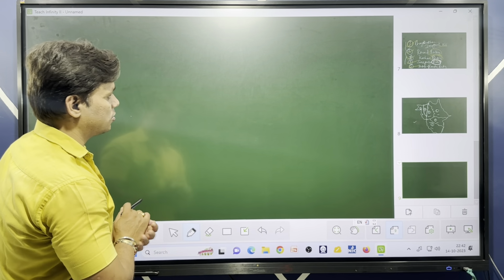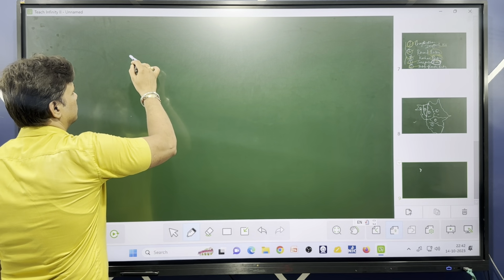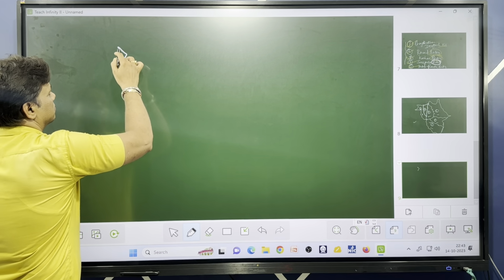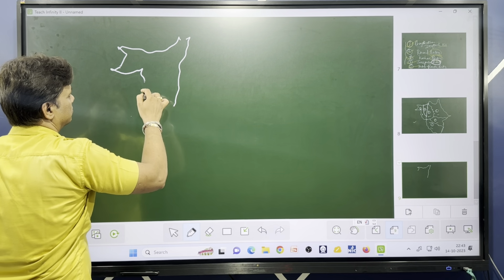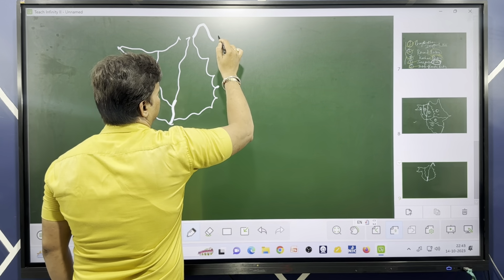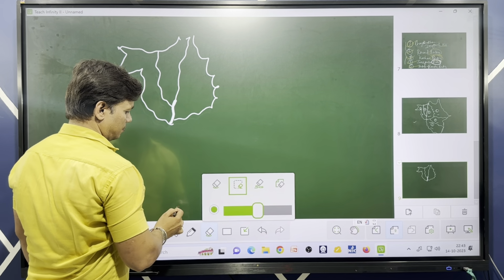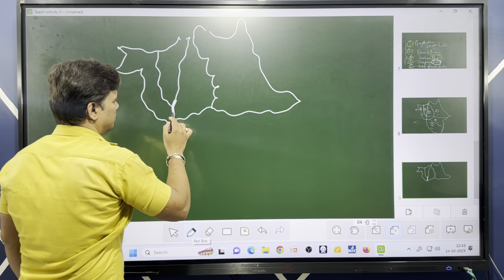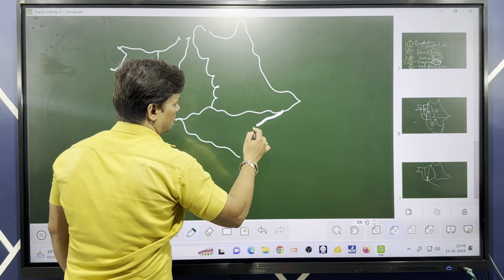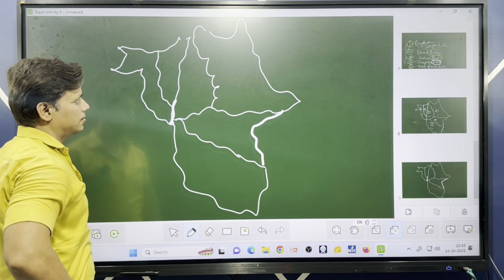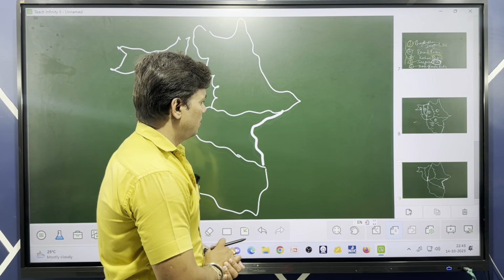Okay, now let's take each region also. Surajpur, now Sarguja, and this one is Korba.